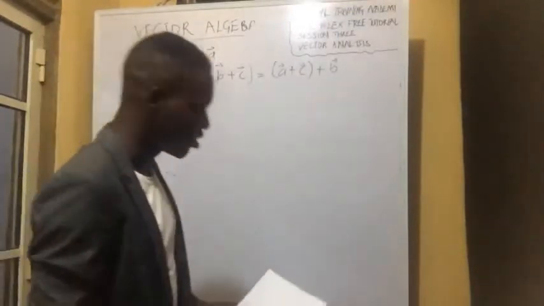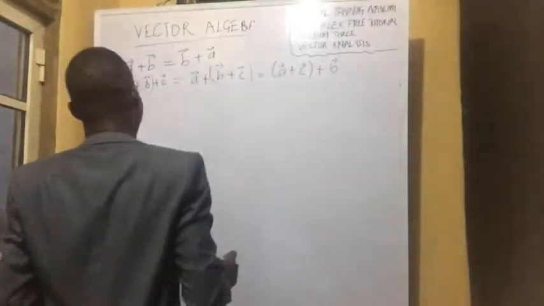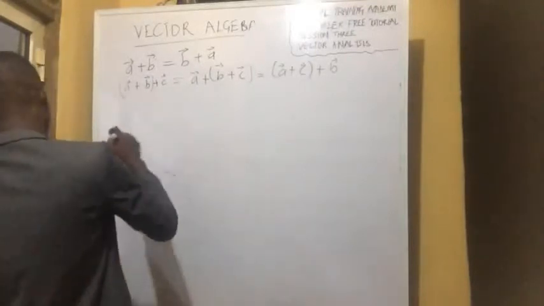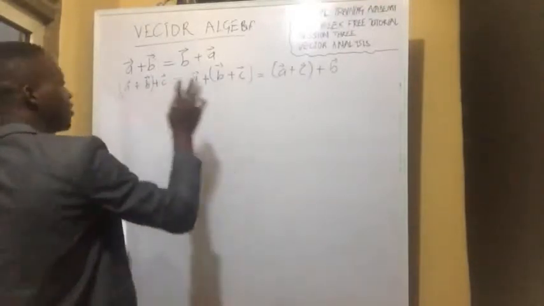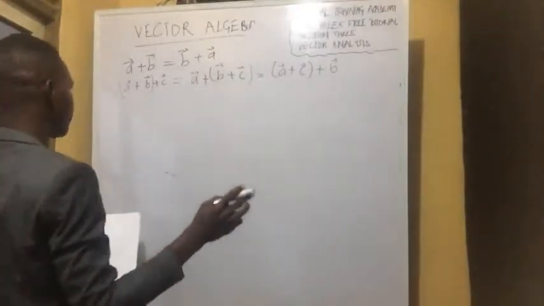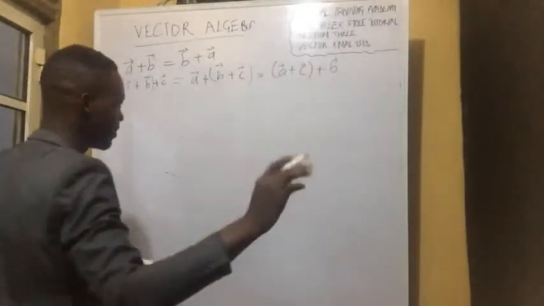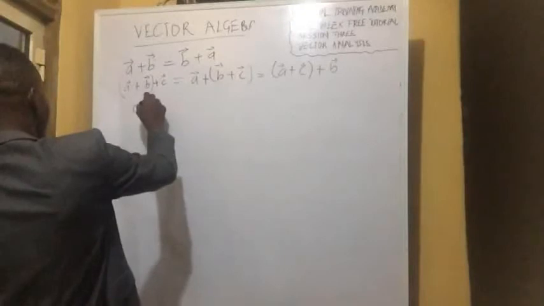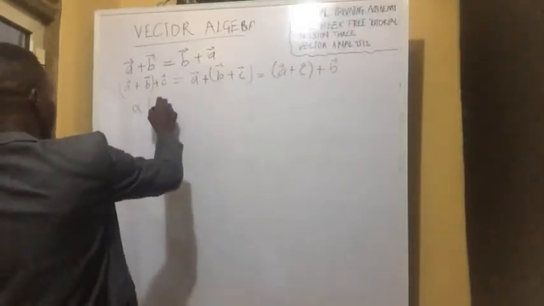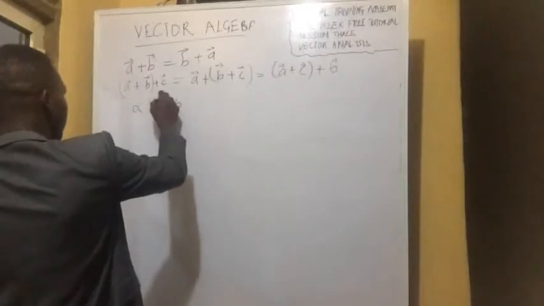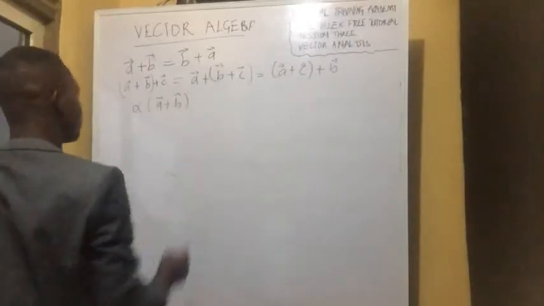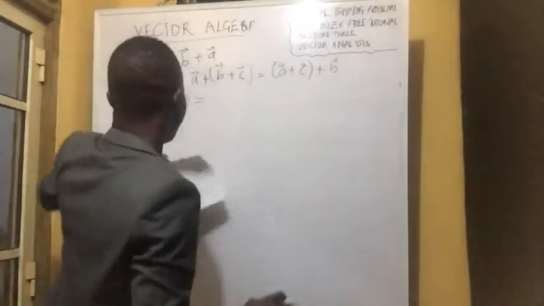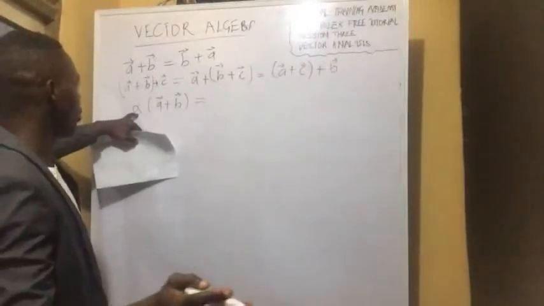And the last one, the distributive law. That one is talking about the opening of brackets. It says if you have a scalar quantity, in this case let's represent our scalar quantity by pi, and you are opening an operation, A plus B, for vectors, you can do it the normal way you open your bracket.